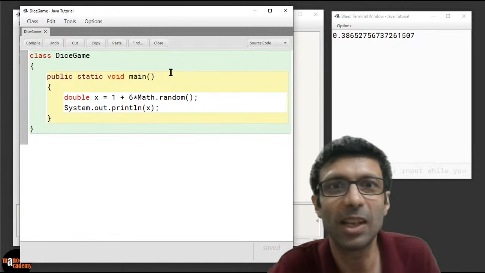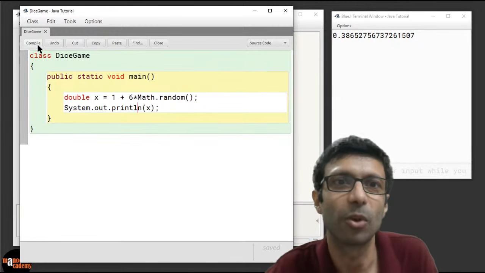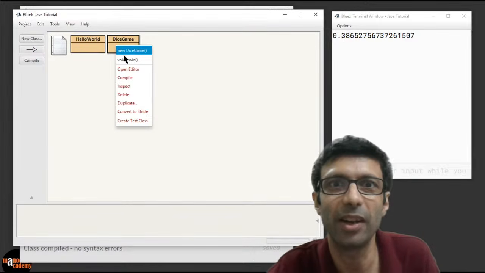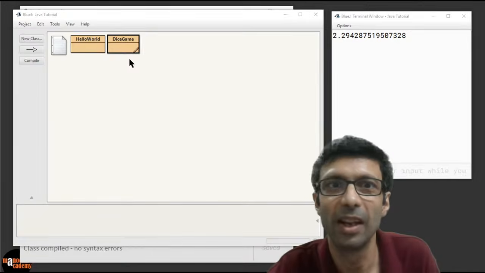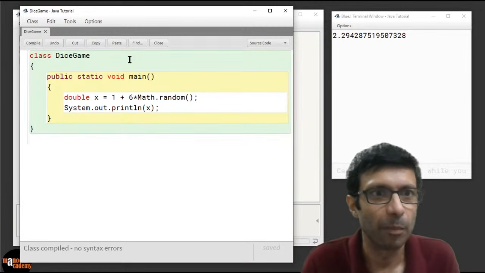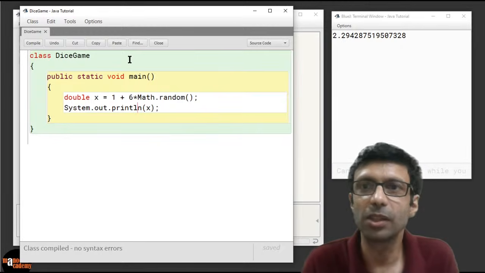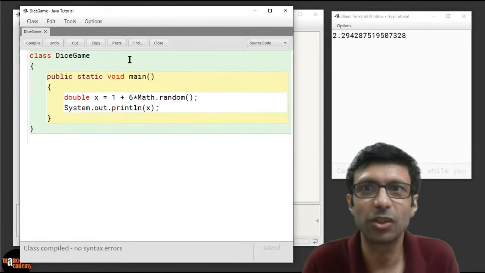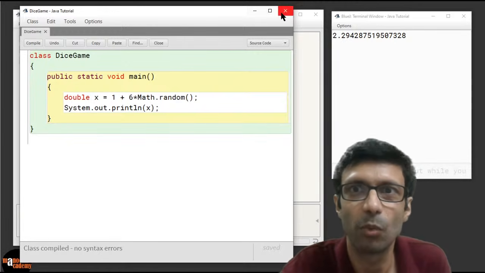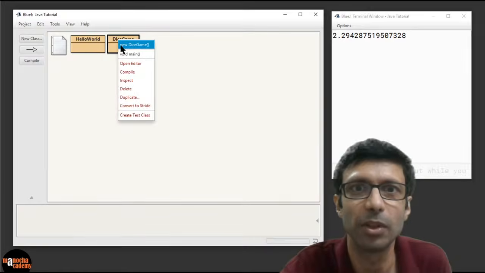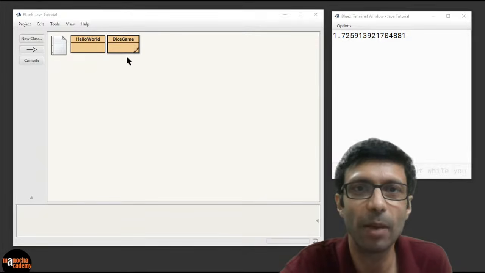Now let's see what gets printed out here. I'm going to compile it, and let's run this program, guys. Very interesting, computer programming. There, you can see the number now: 2.29. But the problem is, we want integers. We don't want decimal numbers. Can you see that? We are getting 2.29 here. If I run it again, what do I get? Let's run this program again. It's going to generate random numbers. There you can see 1.72.